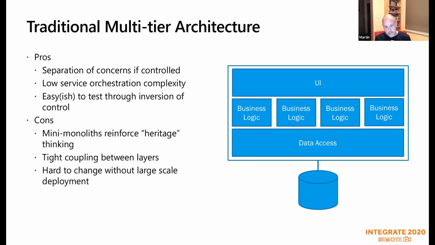The downside, of course, I've purposefully put data access and UI across all of those things because quite often, we've all been at fault for this, we'll build a monolithic data access layer against a really basic standard single data structure at the back end, and then we'll include that in every single service that we need to use it with. We may, if we're really naughty as well, include some of that in our UI layer, but hopefully we don't. So I've said there that mini monoliths reinforce heritage thinking, heritage rather than legacy, of course.